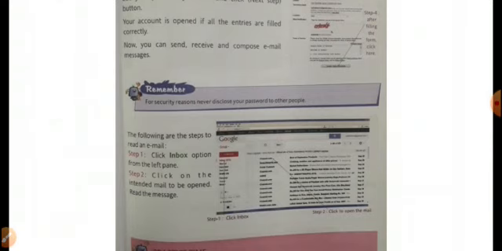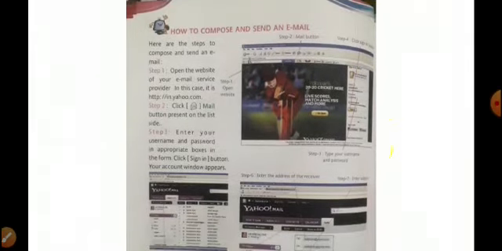Okay, simple. Then turn your page. How to compose and send an email. Compose means, we have told in the options also, compose means to type or to write a message, and after composing, send an email. So how do we have to do this? See the steps students, very simple it is. Here are the steps to compose and send an email.